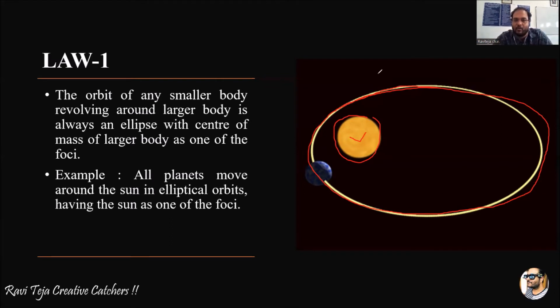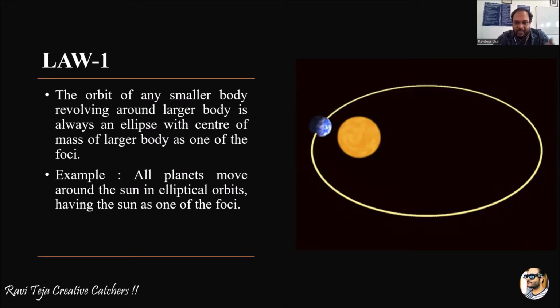Law one only talks about the type of path with which the smaller bodies travel around the larger bodies. What is the shape of the path? Elliptical. With what reference or focus are they moving? The larger body as the focus.